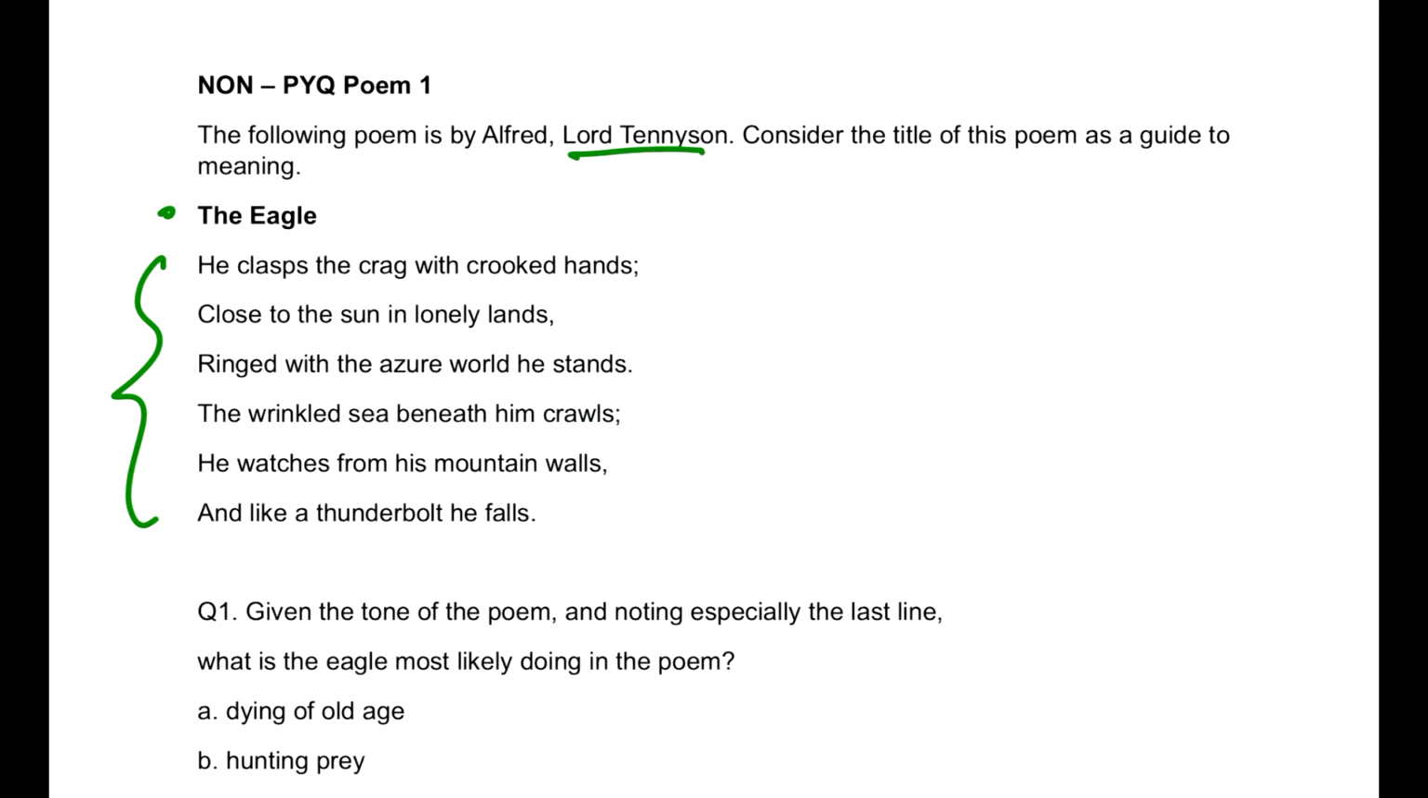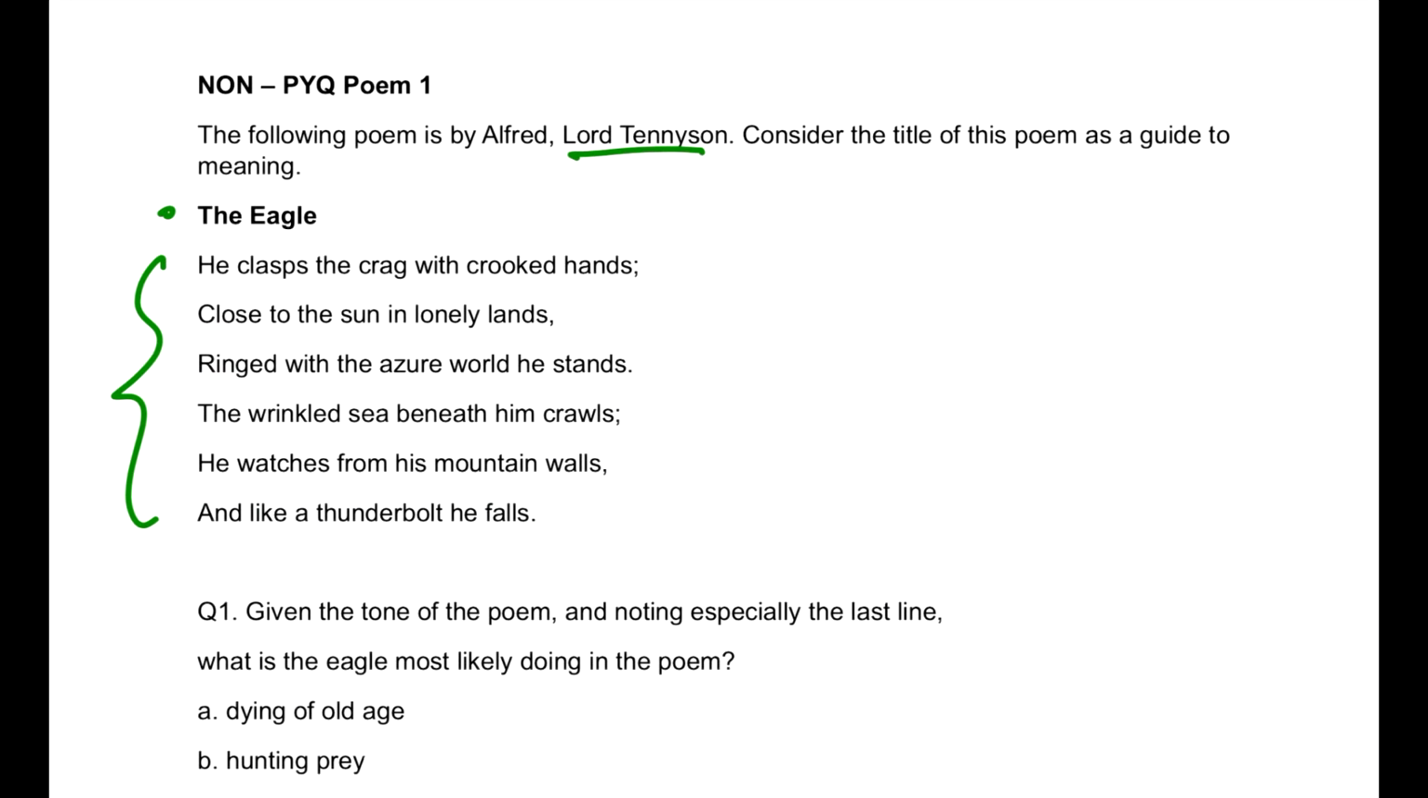He clasps the crag with crooked hands. Now, learning number one: you don't have to know the meaning of each and every word. Be very comfortable with the tension around, and be very comfortable with the uncertainty. Know that you are possibly not going to know the word's meaning. It's okay, you have to take a guess.